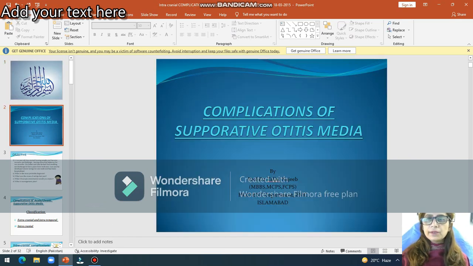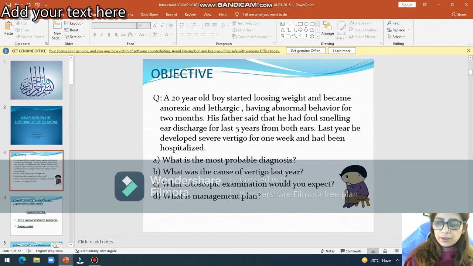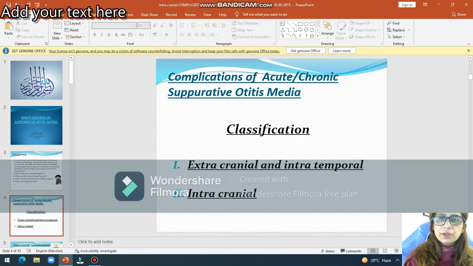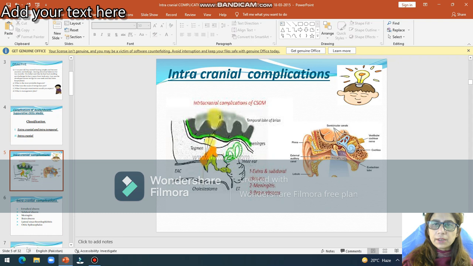Bismillahirrahmanirrahim. Today we will discuss complications associated with suppurative otitis media. By the end of this lecture, we will solve this scenario. And I have told you that complications of suppurative otitis media we divide into two types: extracranial, that are intratemporal complications, and intracranial type.